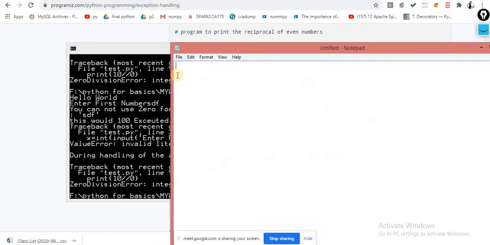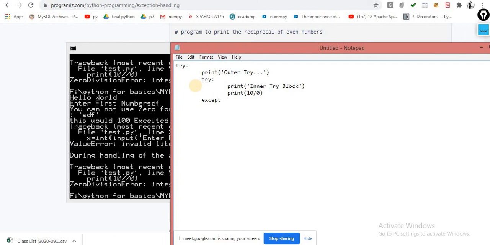So new file, I am writing new code. The try. Inside try I am just printing outer try, very simple. Inside the try block I am putting one more try block, so that is called nested try block. I am just printing inner try block. Here I am generating an exception, that exception is 10 divided by 0, that is the ZeroDivisionError, and this is the except statement.